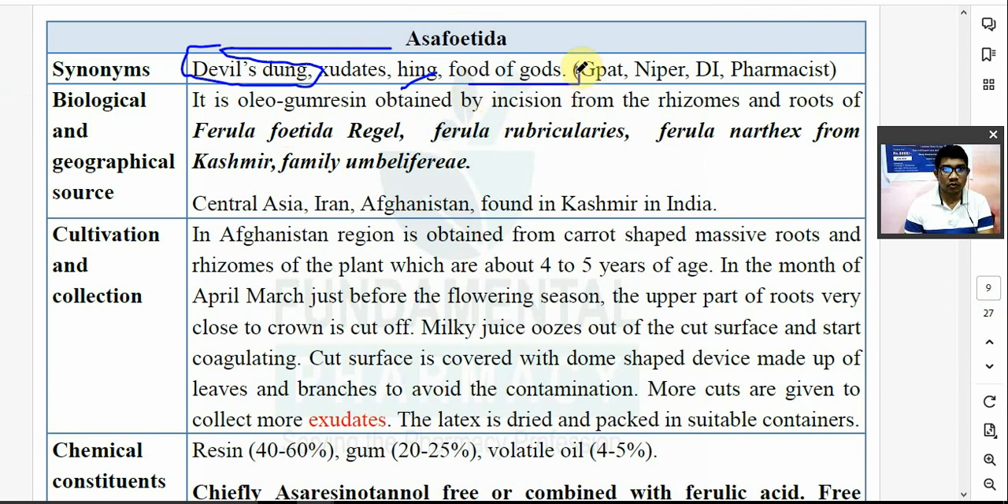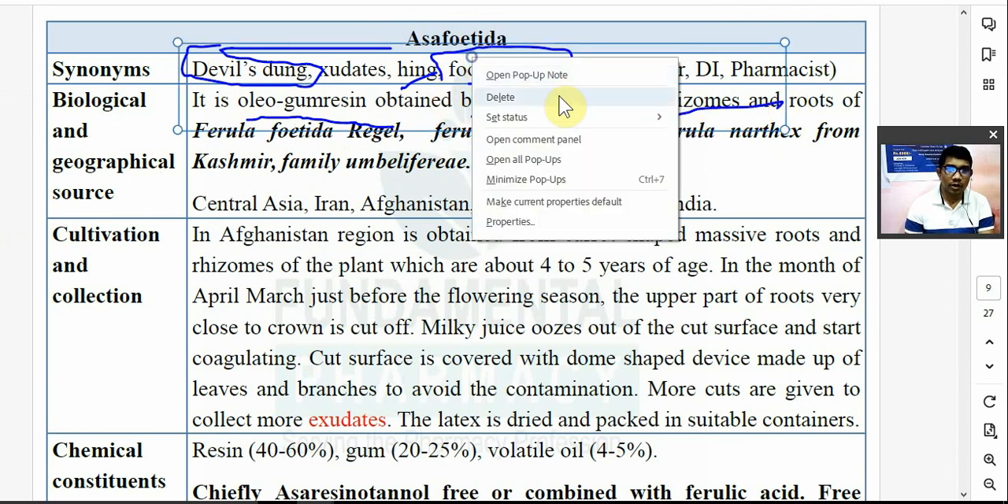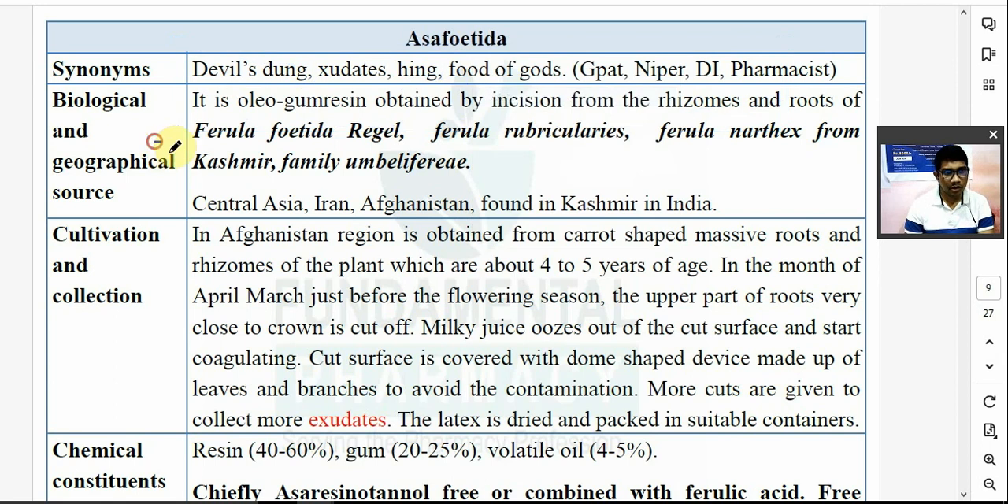Food of God, food of God. What is that? It is an oleo-gum-resin. Oleo plus gum plus resin, obtained by making an incision. You have to make a cut, on the rhizomes and roots of the plant known as Ferula foetida. The oleoresin that comes out after cutting the rhizomes and roots of Ferula foetida is what we call this. So it is an oleoresin obtained from making incisions in the rhizomes and roots of Ferula foetida,